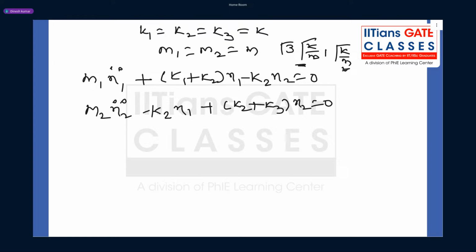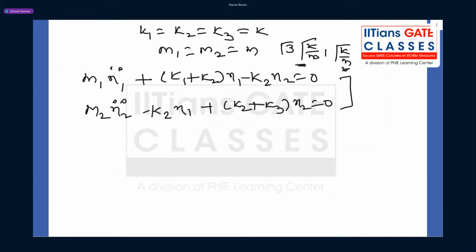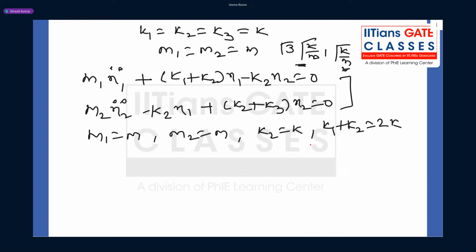Fine. Now, guys, if you compare these two equations with the given ones, what do we find? We find m1 equal to m, m2 equal to m. Then k2 equal to k, and also we know k1 plus k2 equal to 2k. So from here we find k1 equal to k.